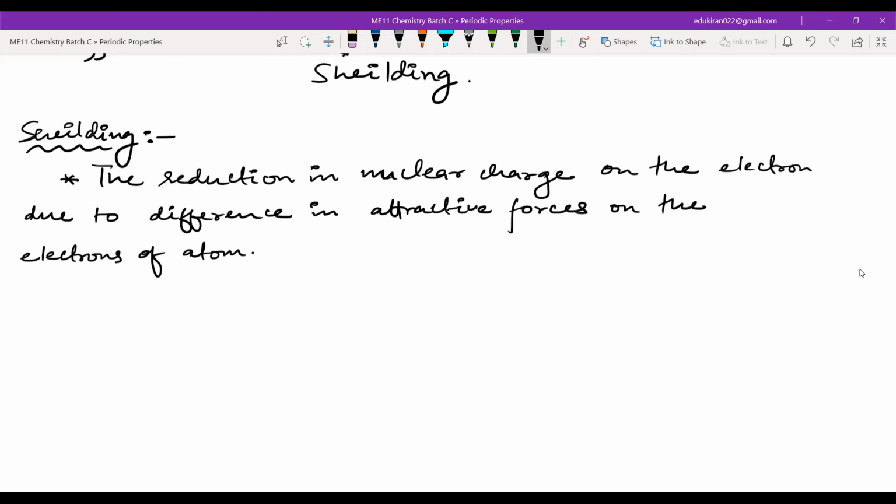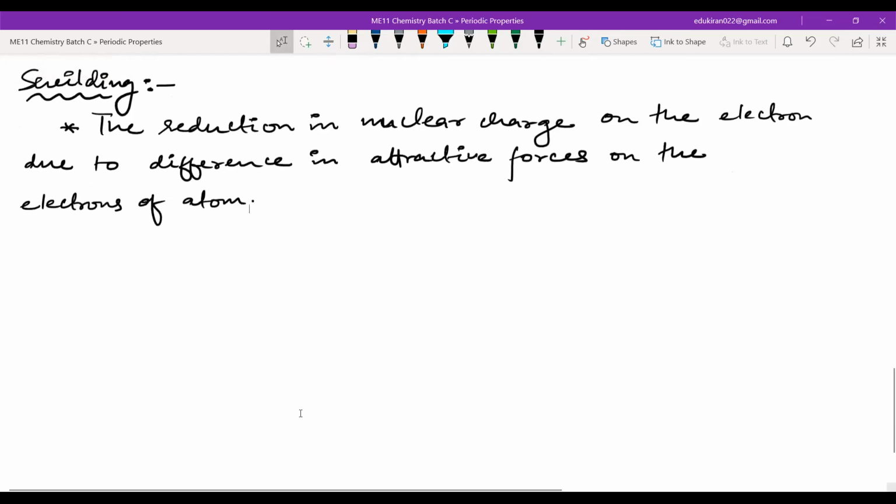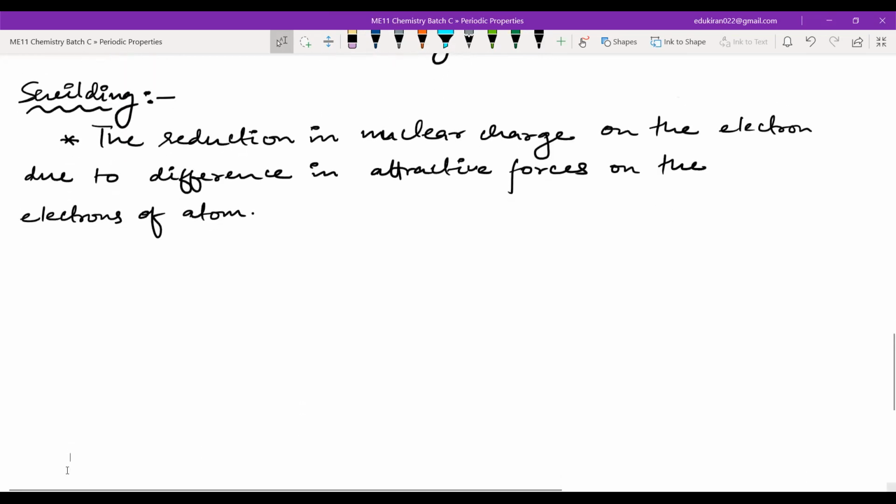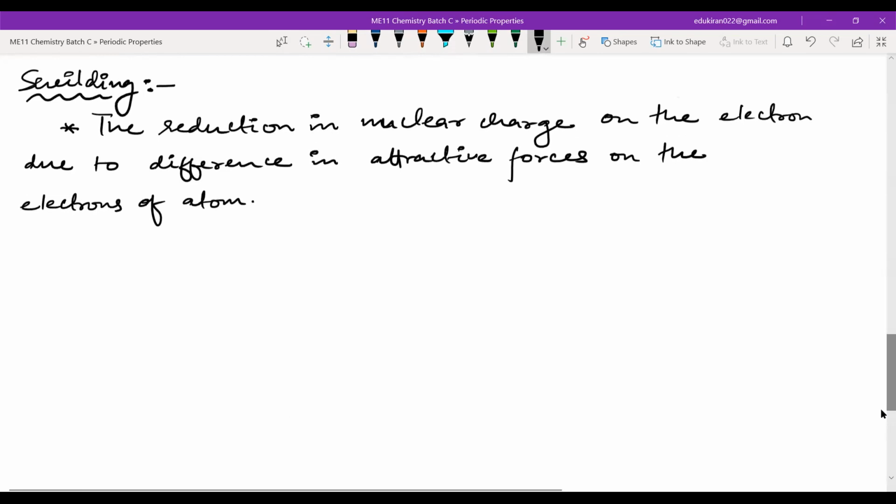Now, a few more things regarding shielding and Z effective. When we talk about shielding, we are talking about Z effective, because the shielding is the one that varies, and the positive charge, the proton number, will be the same for one particular atom or element. There are a few cases where you can easily generalize a number of things regarding shielding.